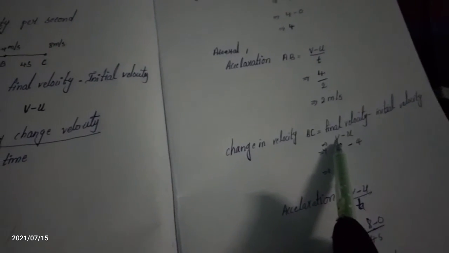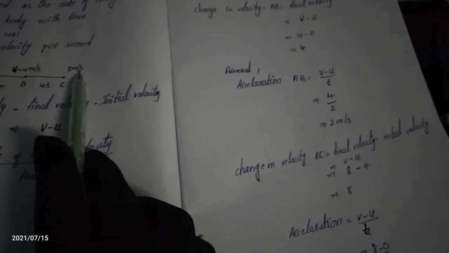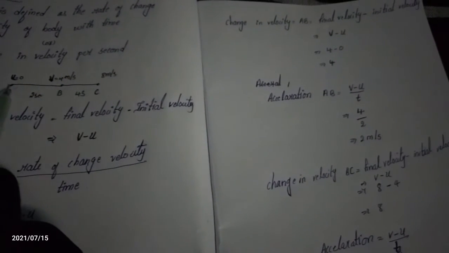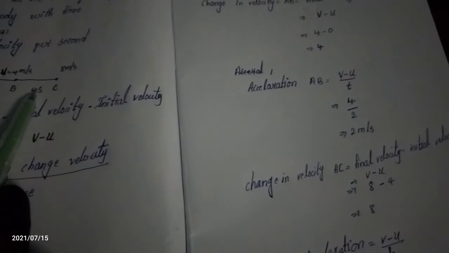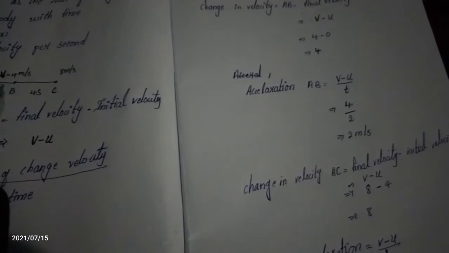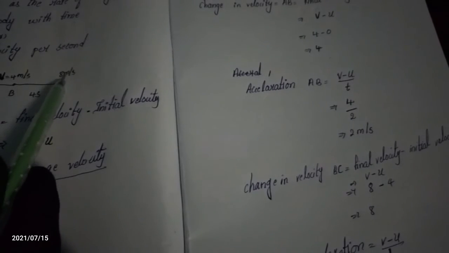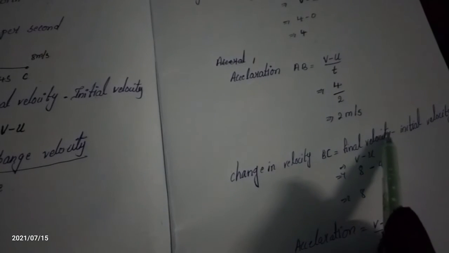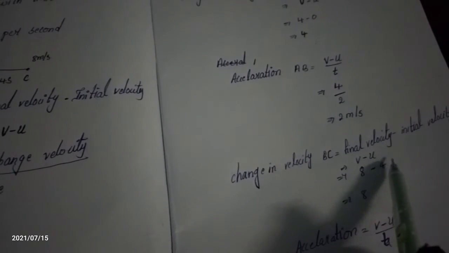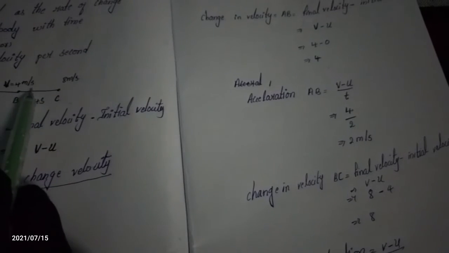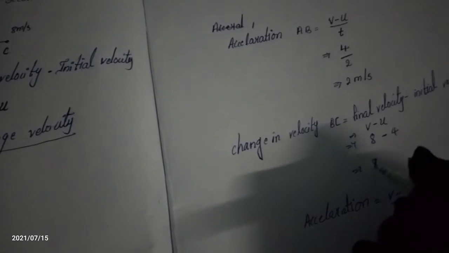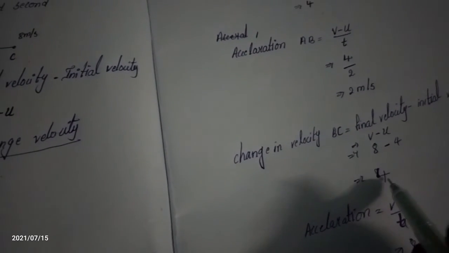What is the final velocity, v? The final velocity is 8 meters per second. Observing these two, this one is final and this one is initial. That's why it is final minus initial. The final velocity is 8 and the minus sign stays as it is. The initial velocity is 4 meters per second. When we subtract 8 minus 4, we get 4.